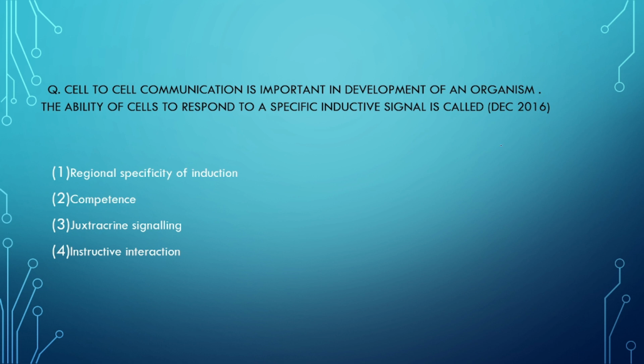This is a question which was asked in December 2016. Cell-to-cell communication is important in development of an organism. The ability of cells to respond to a specific inductive signal is called, we all know, competence. So option number 2 is the right answer. Competence, yes. Regional specificity of induction, no. Juxtacrine signaling, no. Instructive interaction, no.